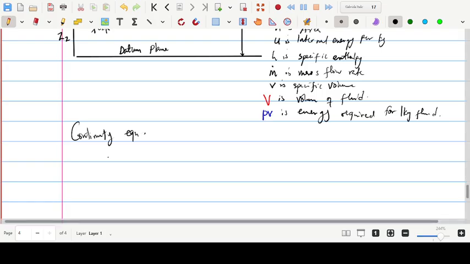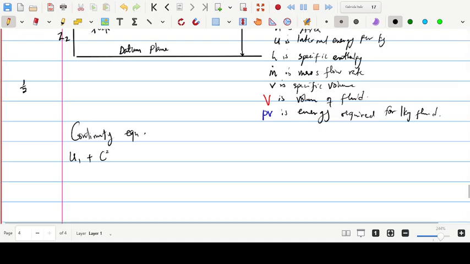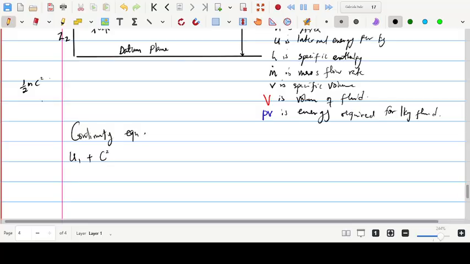In this case, from the inlet, we are going to have internal energy per unit mass, plus kinetic energy, which is half mc squared. We are using c for velocity because we cannot use v here. Reason being that we have capital V and small letter v, so we take our velocity to be c. You understand now? Half mc squared.